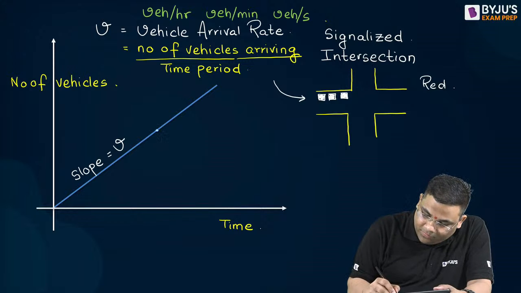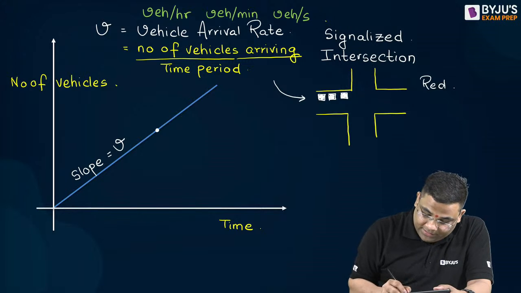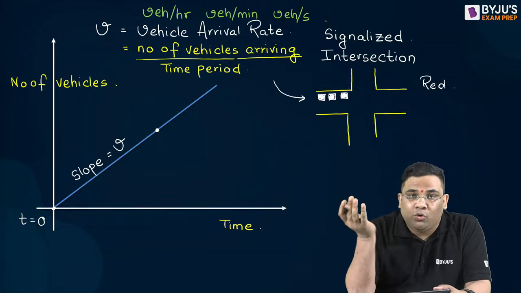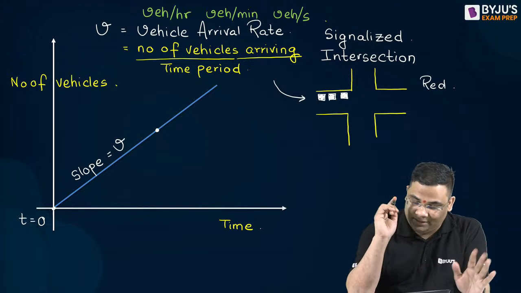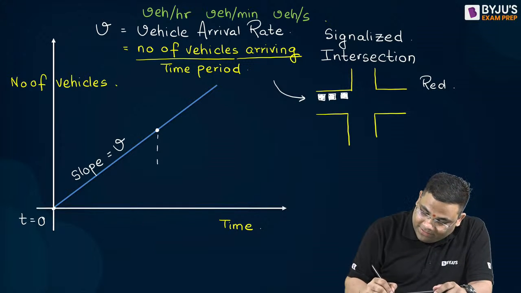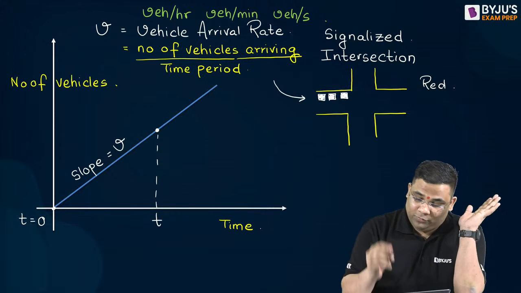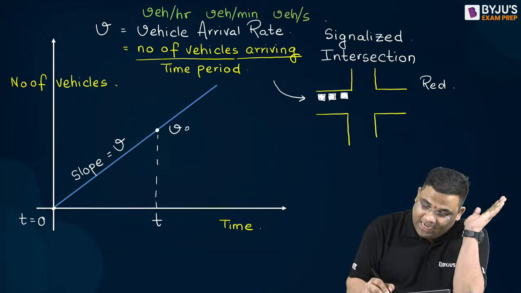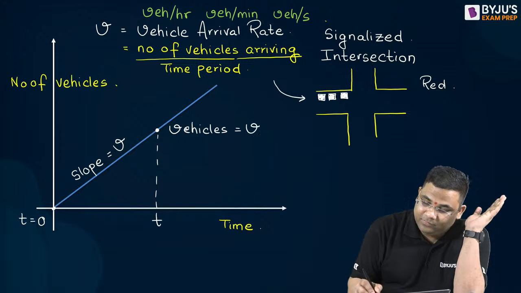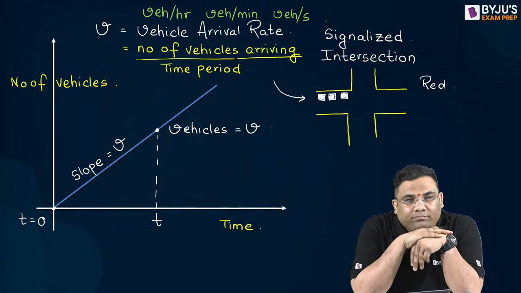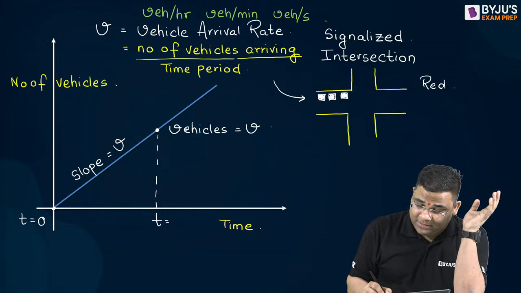You see, suppose this is time t is equal to 0, and at time t is equal to 0, no vehicle has arrived. Suppose at time t is equal to t, V vehicles arrived. Vehicles arrived is V. And suppose that time is 1 hour.